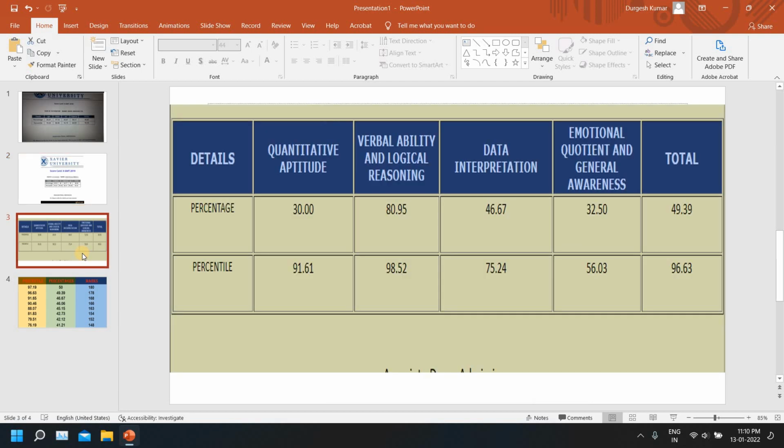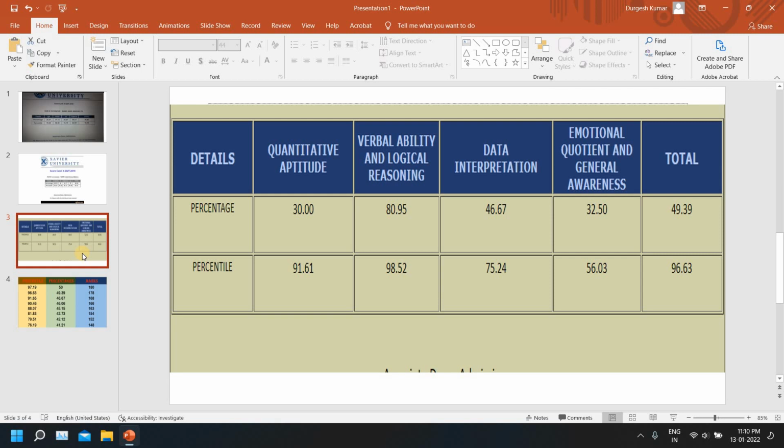You can see here. Now moving further, here it is for 2021. Again for QA, 30% of 30 questions. So here 9 questions alone fetched us 91 percentile. So what you can say is that the level of the paper varies a lot, because just 9 questions fetched you 91 percentile in 2021, and 10 questions were fetching you 76 percentile in 2019, I suppose, right?